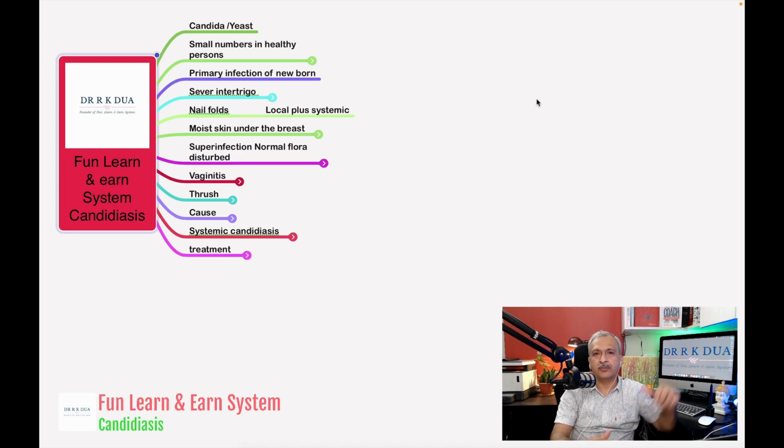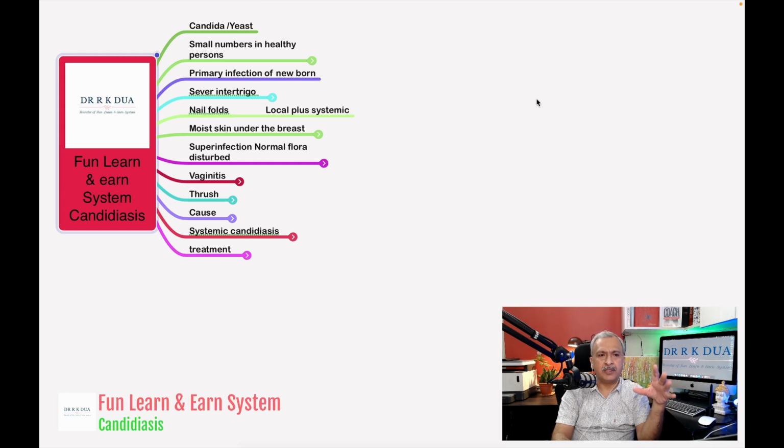When our immune system is down, we are on chemotherapy, we are in the post-operative period, or we are taking antibiotics for a longer duration, and that causes alteration of the normal flora of the intestine. So that gives opportunity for the candidiasis to grow.